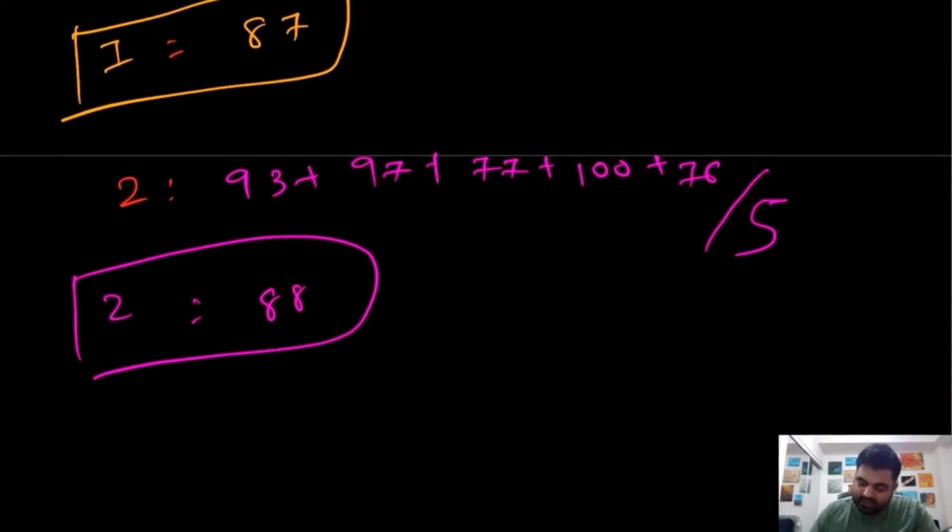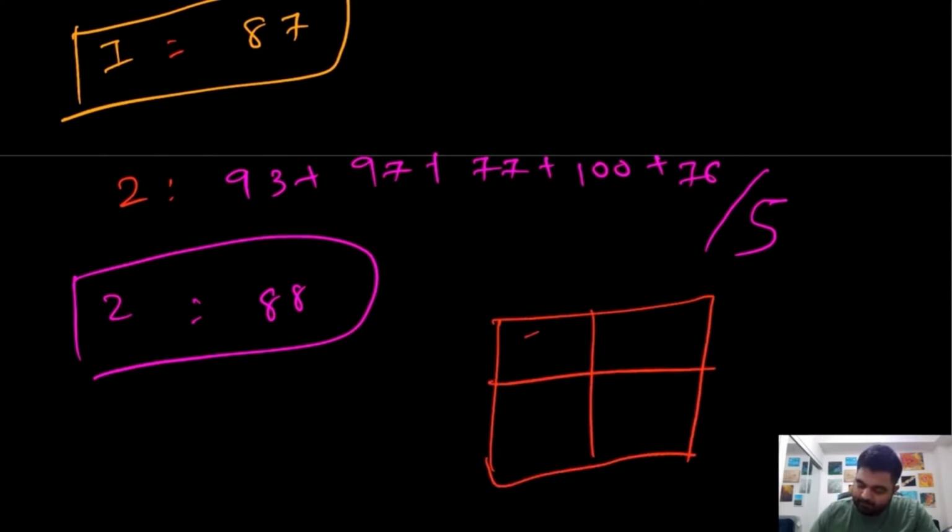So in this case, we are going to return a two-dimensional array like this, and this would be our answer.